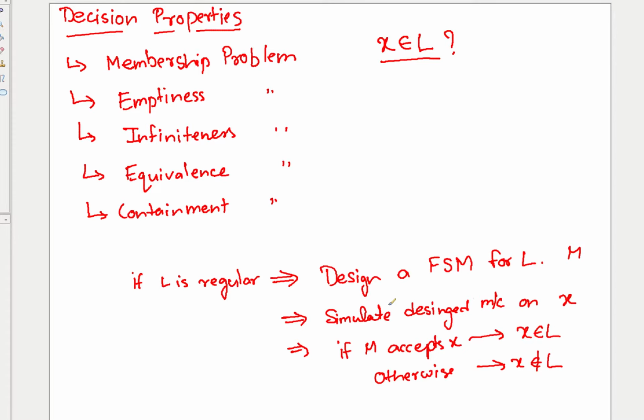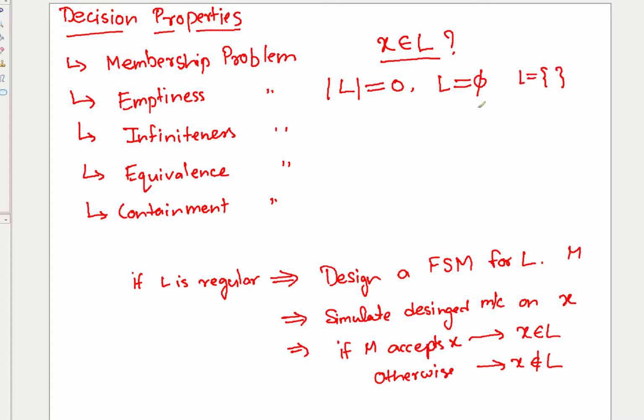Why? Because you can always design a DFA for it. The language being regular is itself a proof that there is a DFA, and if you can find a DFA, that is actually the algorithm, where you simulate X and check whether X is part of L or not. Emptiness is a more interesting problem. It just says that the cardinality of L is 0, or in other words, L is actually phi. How do we check whether a regular language is empty? Basically, you are saying that L is this set.